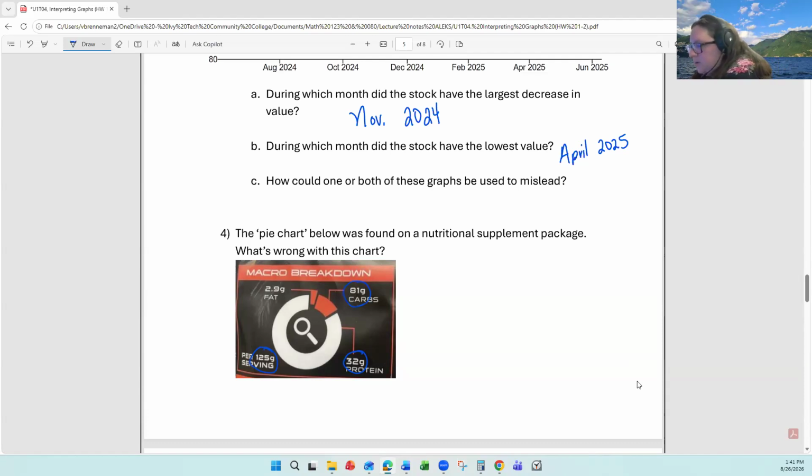We can see the number 81 grams of carbs. So that should be the biggest section, and then the protein. So they are overselling how much protein. They're making it appear that more of the product is protein than actually is the case.